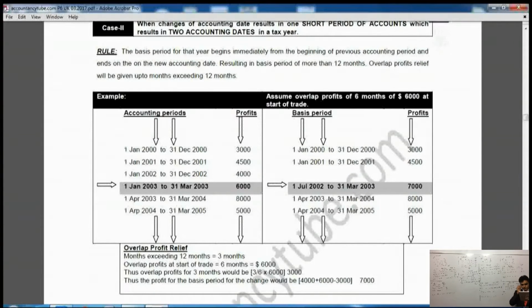All right. Now after that, if you see 1st of April 2003 to 31st of March, after that it is exactly the same, £8,000 and £5,000. It is exactly going to be the same. All right. Now if you come to the third case, just beneath that, it is the same page, sorry for that. So the third case says when change of accounting date results in one long period of accounts.